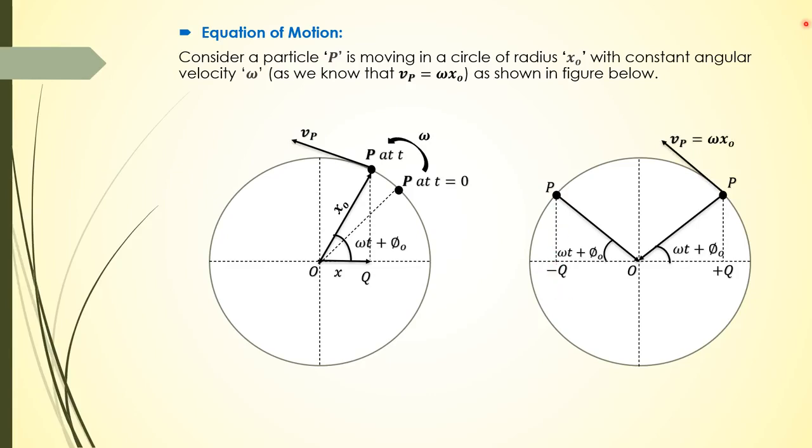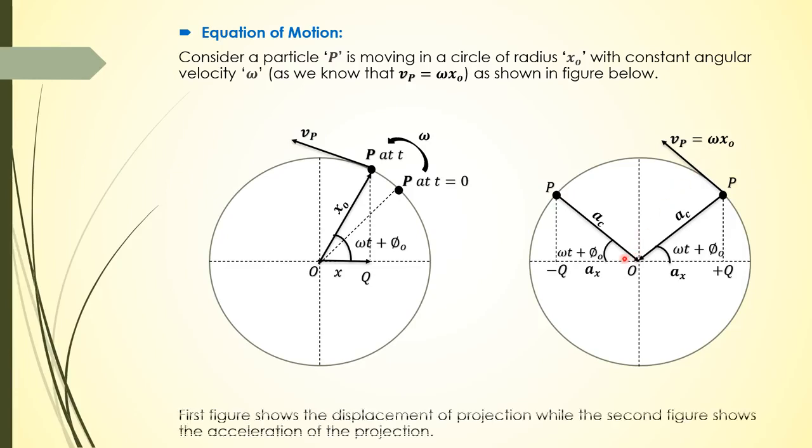Since the particle is moving in a circular track with a uniform velocity, which means the magnitude of velocity is constant, but still the direction of the particle changes, and the acceleration produced by virtue of changing the direction of a body is known as centripetal acceleration. Centripetal acceleration is always directed towards the mean position or center of the circle, and let ax be the acceleration of the projection. So this diagram shows the displacement of the projection, and this diagram shows the acceleration of the projection, which is ax.